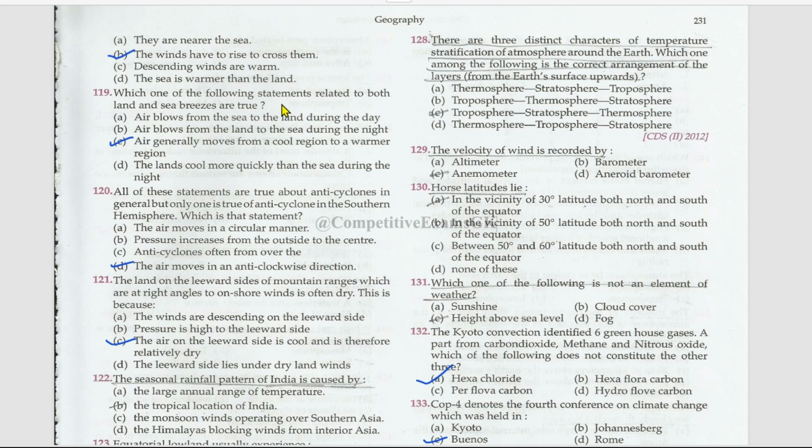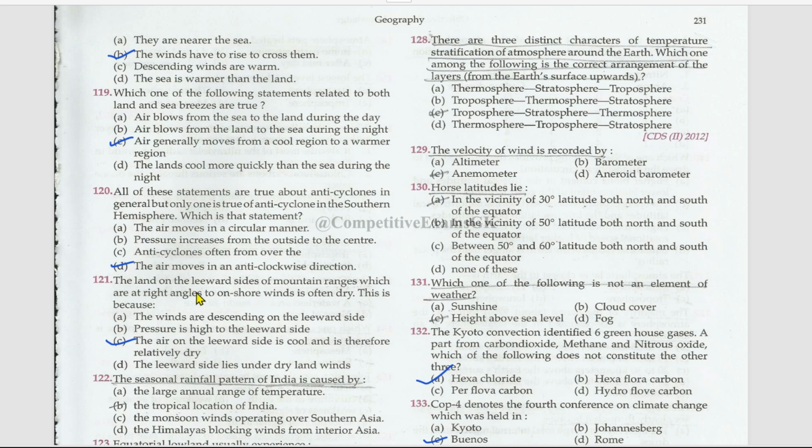Which one of the following statements related to both land and sea breezes is true? Air generally moves from a cooler region to the warmer region. All of these statements are true about anticyclones in general, but only one is true of anticyclones in the southern hemisphere. Which is the statement? He asked about the true statement of anticyclone in the southern hemisphere, right? Okay. The air moves in an anti-clockwise direction.